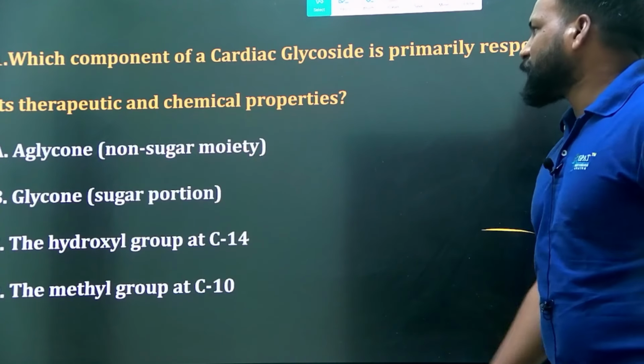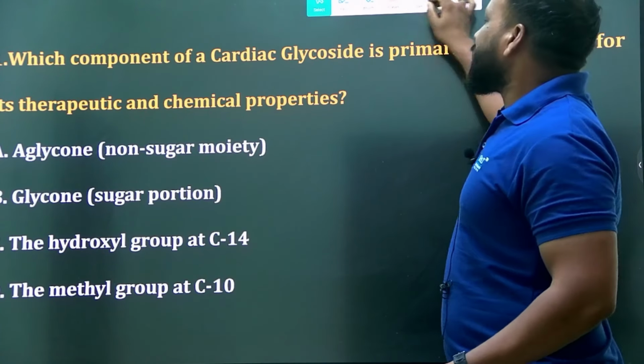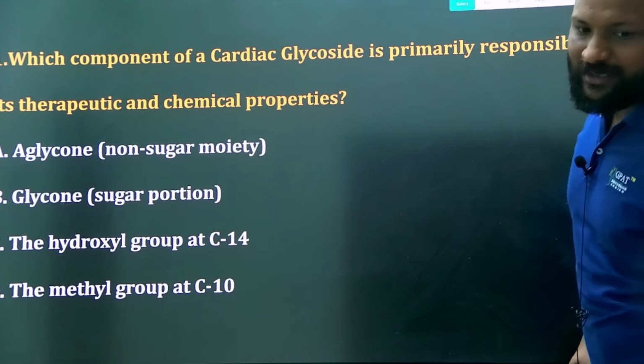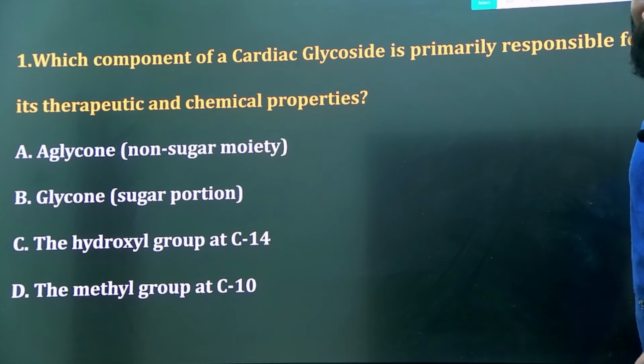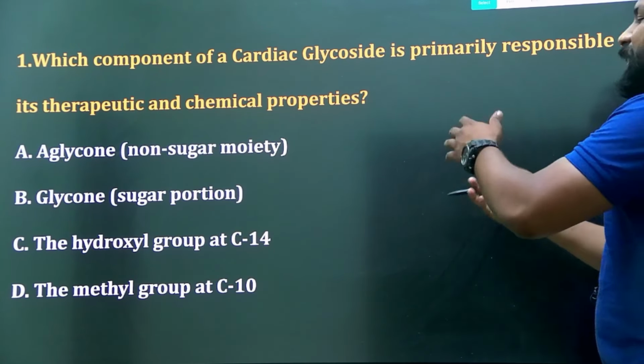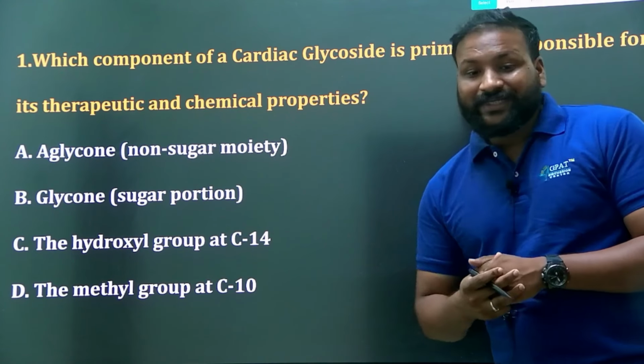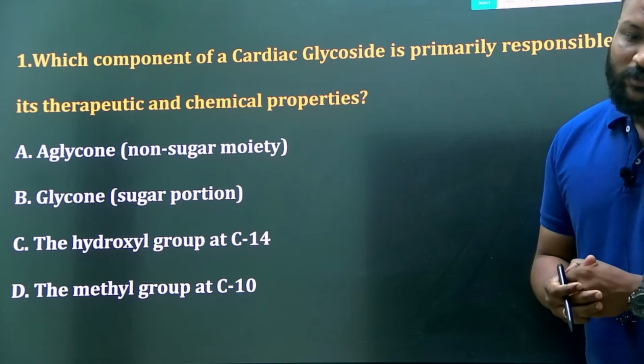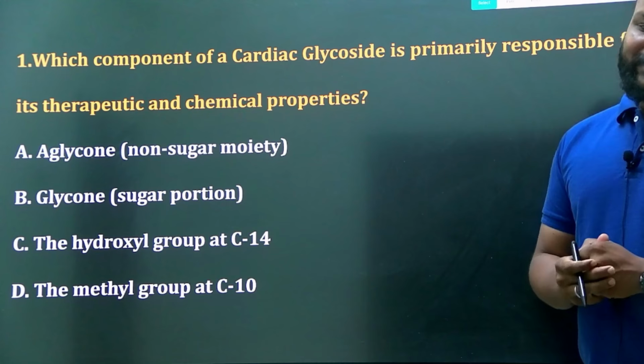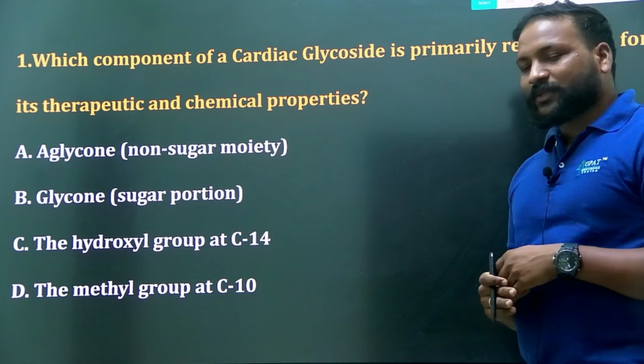First question. Which component of the cardiac glycoside is primarily responsible for the therapeutic activity? Option A, glycone moiety; B, aglycone moiety; C, hydroxyl group at C14; D, methyl group at C14. What is the right answer?